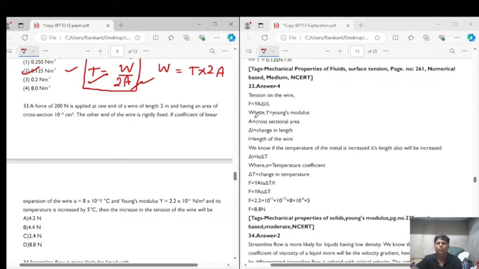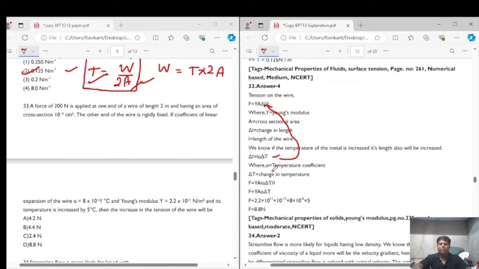So we have F equal to YA times the change in length over L. It is from the Young's modulus formula, and from the thermal expansion we can say the change in length is equal to L alpha delta T, that is the initial length into coefficient of expansion into delta T, right? So this value of change in length we can put here.